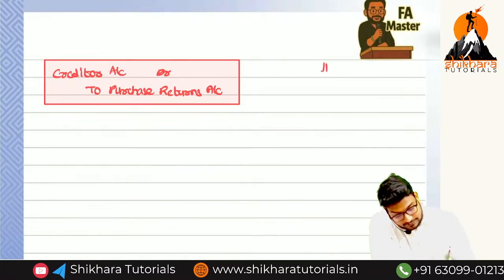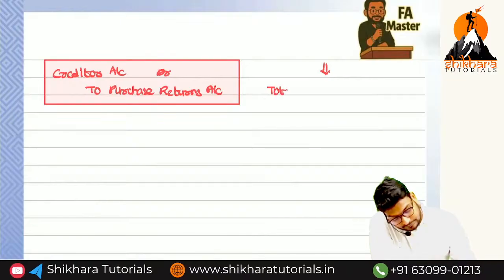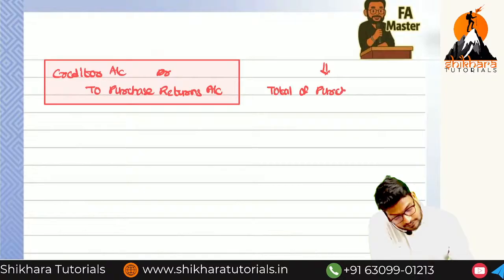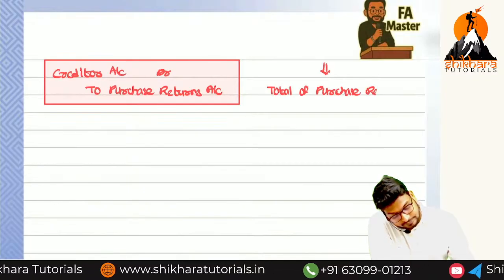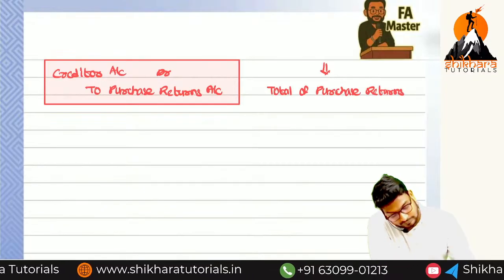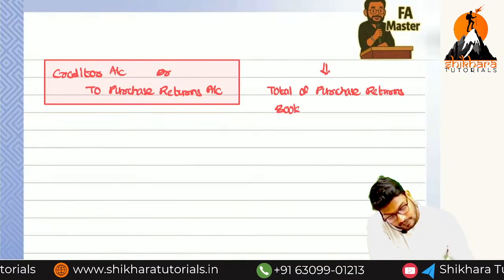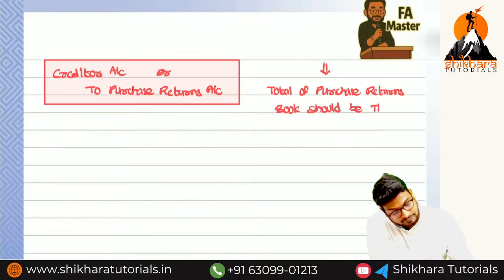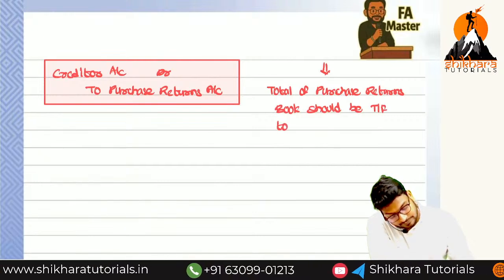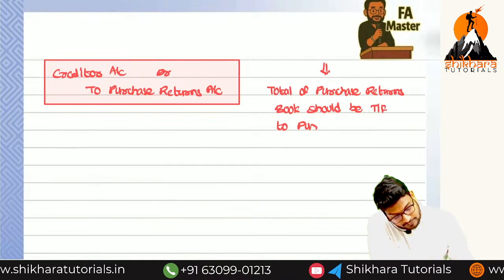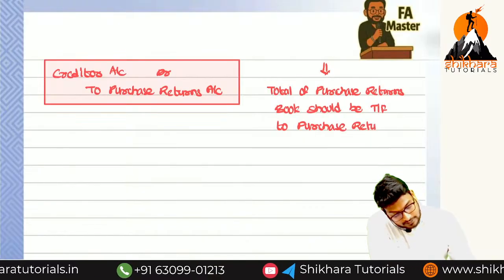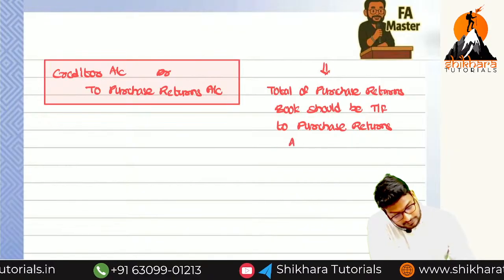The total of purchase returns book should be transferred to which account? Should be transferred to purchase returns account.